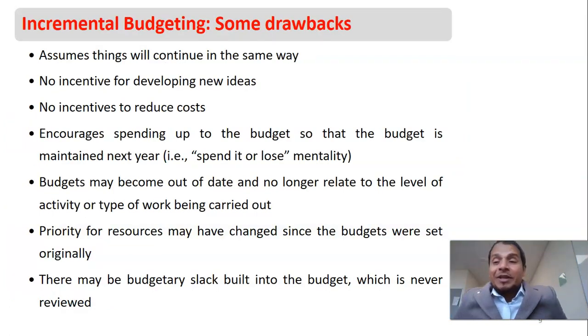But there are some limitations of incremental budget. The limitations are: it assumes things will continue in the same way, right? In the incremental budget, we assume that everything will be the same, everything is similar, but it may not be. There may be a huge change in the current year. No incentive for developing new ideas. People don't expect huge or significant change, so there is no motivation, no incentive for new thinking, new ideas, new developments. So that's not good. Need something to change.